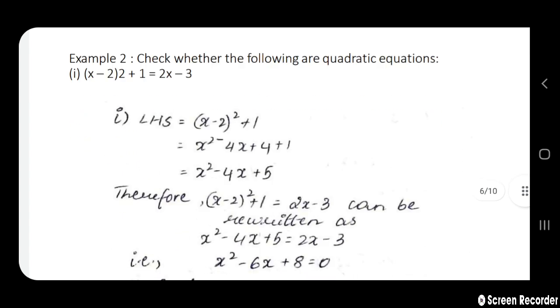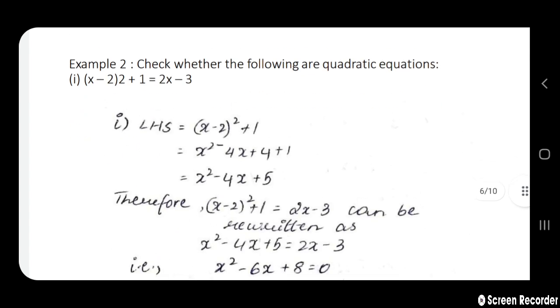LHS is given as x minus 2 the whole square plus 1. We know the a minus b the whole square formula: a square minus 2ab plus b square. We are writing that x square minus 4x plus 4, plus 1 is taken as it is.